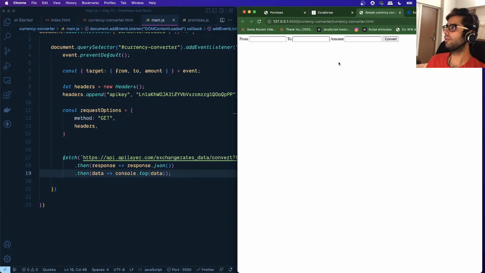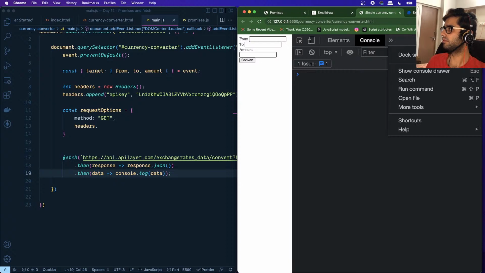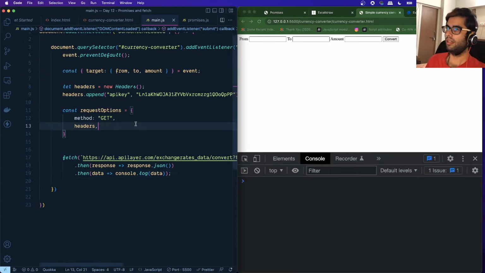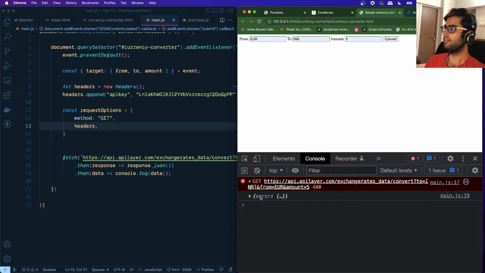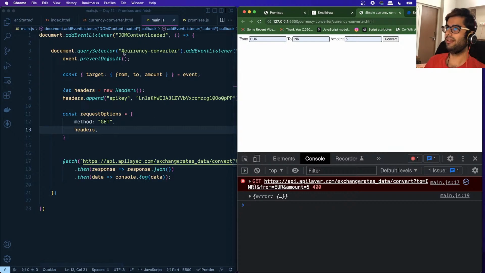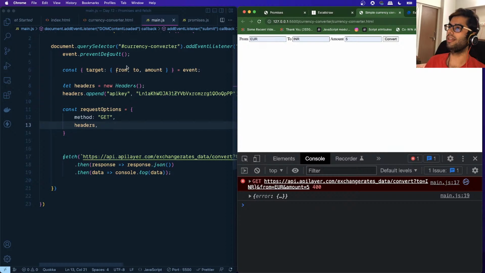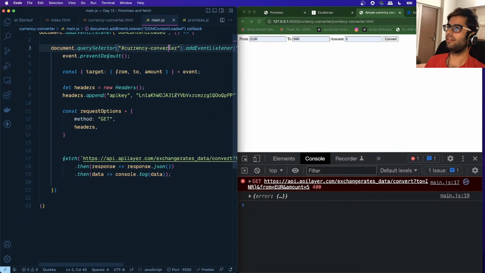Let's go back to our currency converter app. Let me open the console, and let's specify some values over here. Suppose I want to convert from €1 and get the INR value for it, and the amount that I want to convert is 5. So I want to know what is €5 in INR. When I click on the convert button, the submit event occurred on the form.